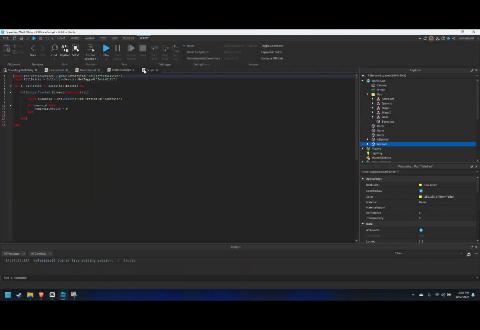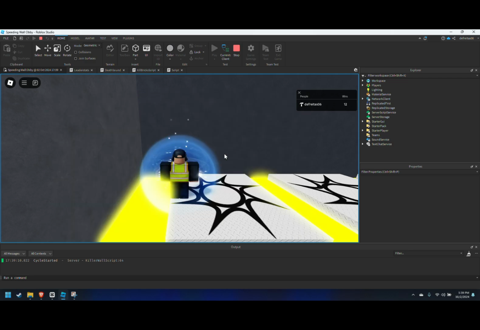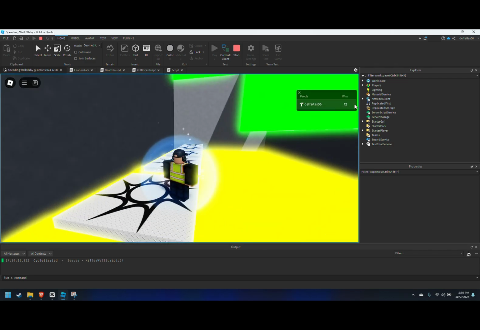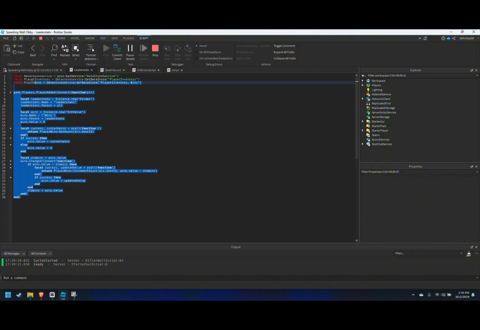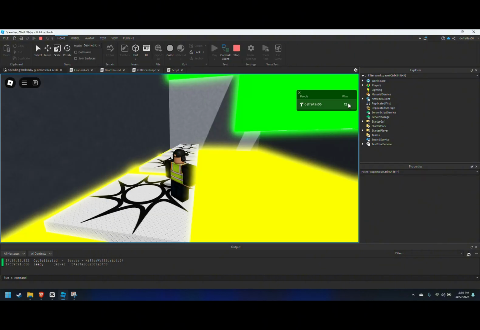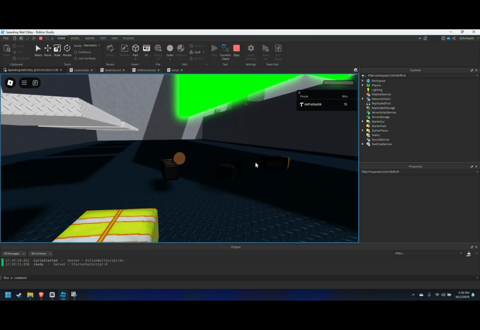Later, I felt like learning how to save data on Roblox, and it was one of the first things I struggled on. You can't just rely on one source for all your information. So I did more research and figured out how to save data, and decided to implement it to my Speeding Wall game.